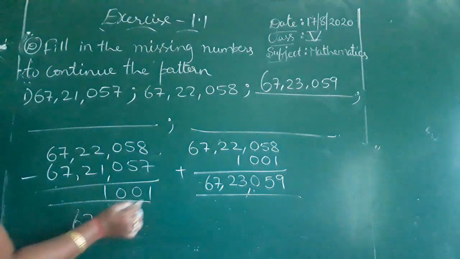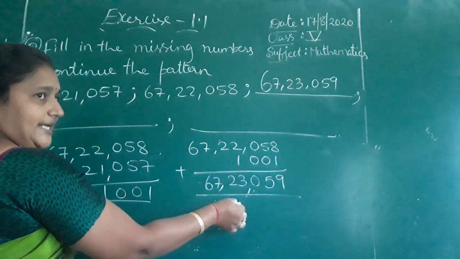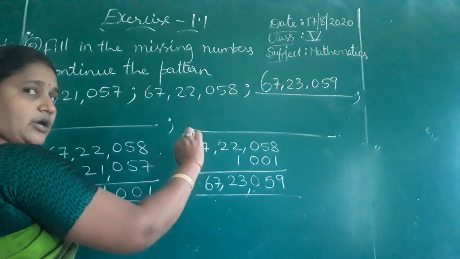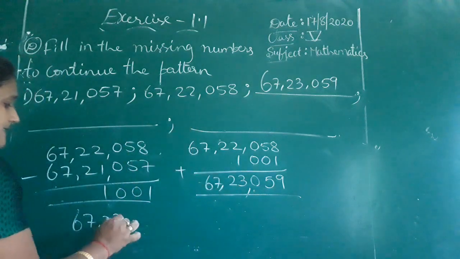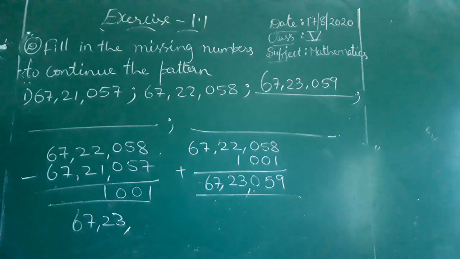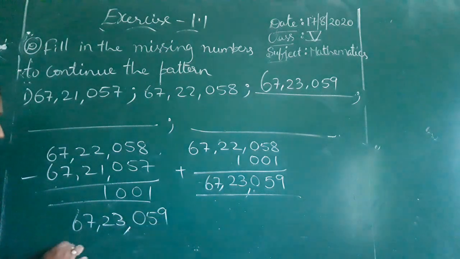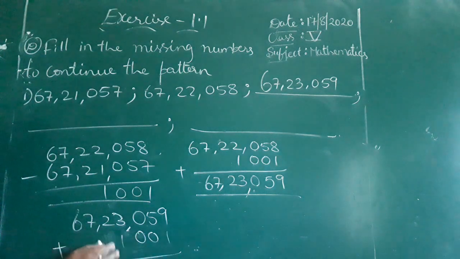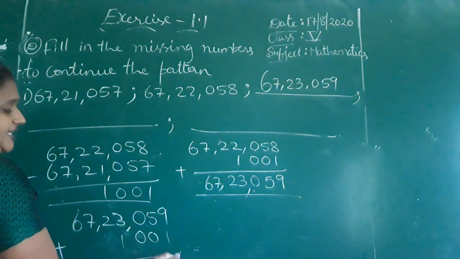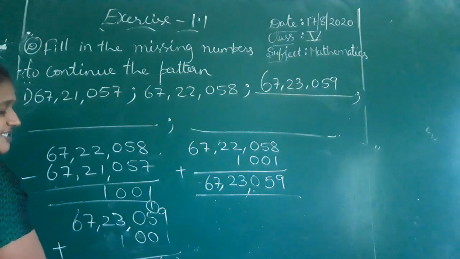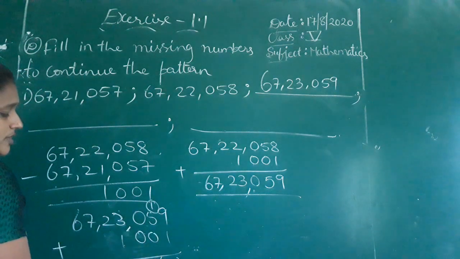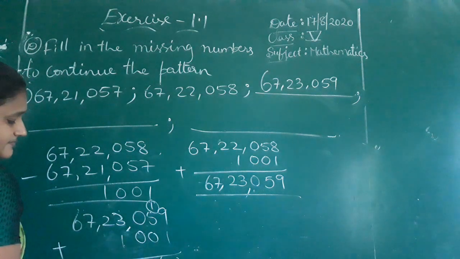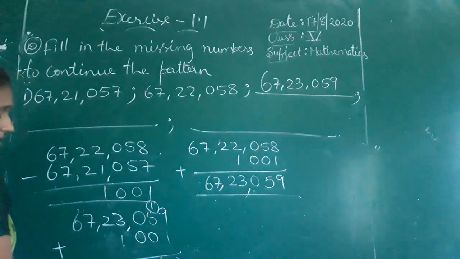67,020. Here 22,000 plus 1,001, you will get that answer. This answer plus 1,001, if we do, we will get the answer: 67 lakh 23,059 plus 1,001. 5, 9 plus 1, 10. 5 plus 1, 6, 0. 3 plus 1, 4. 2 and 7. 6. So the answer is 67 lakh 24,060.